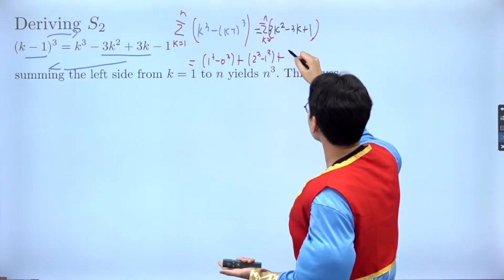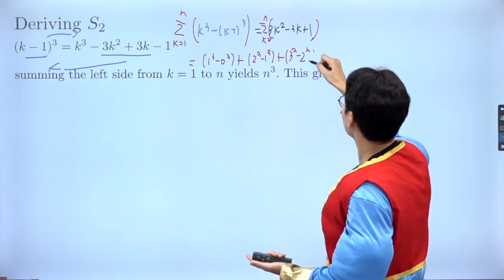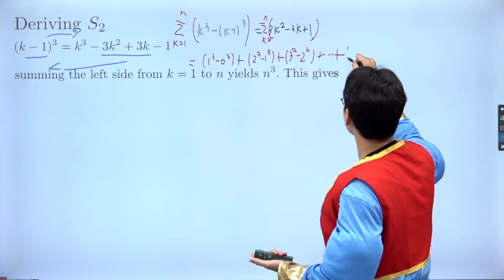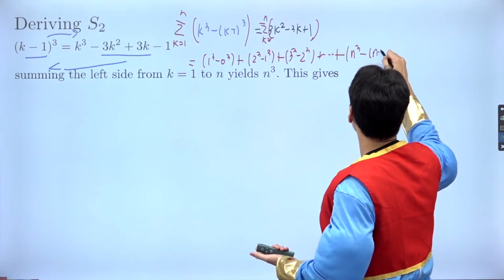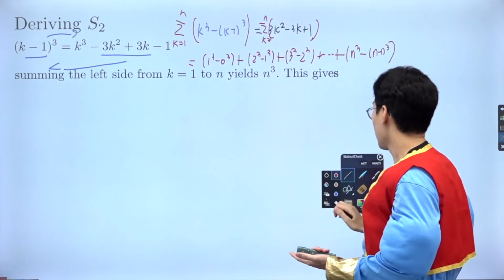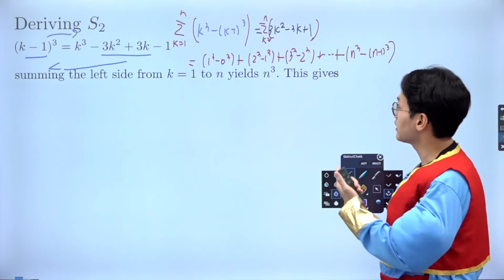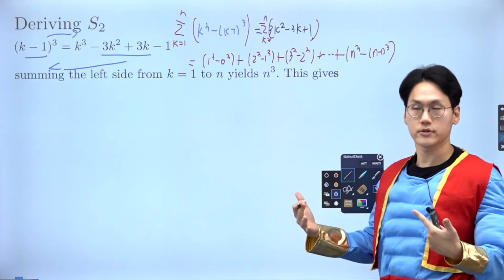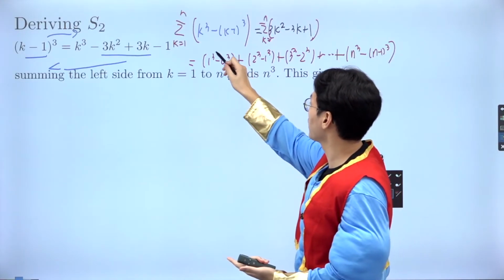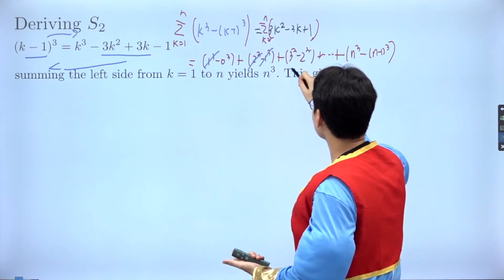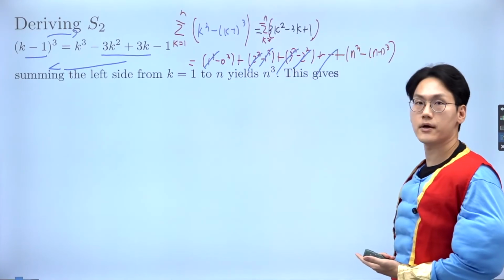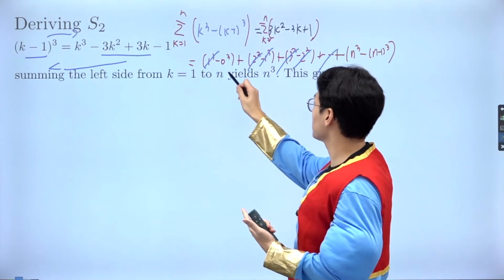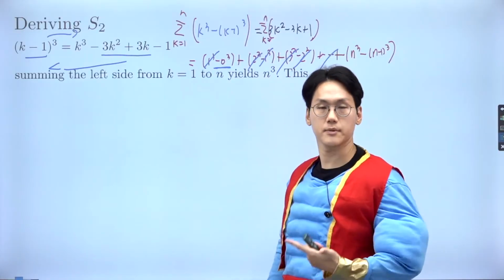And if you put 3, I got the 3 cubic minus 2 cubic. And it goes on and on all the way up to n cubic minus n minus 1 cubic. Right? So that's great. And when you see this, I want you to realize there are some common terms that I can actually cancel symmetrically. So if you see, I got the 1 cubic, I got the 2 cubic, I'm sure I will be able to find the 3 cubic in the same manner. But unfortunately, I cannot get rid of the second term, so that's going to be left over.